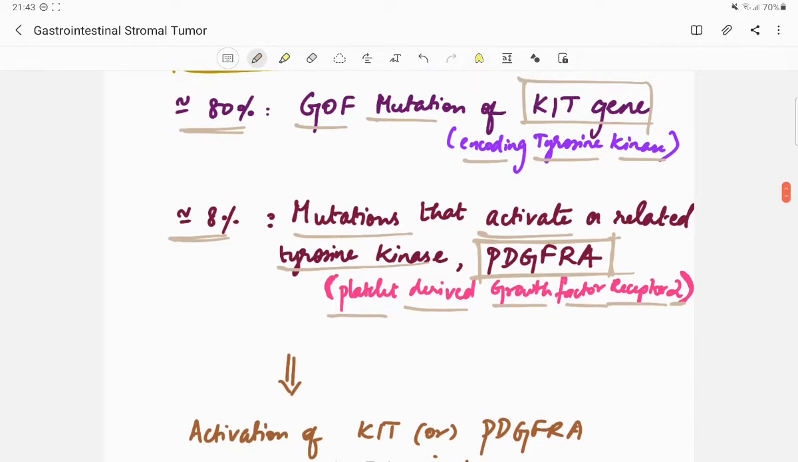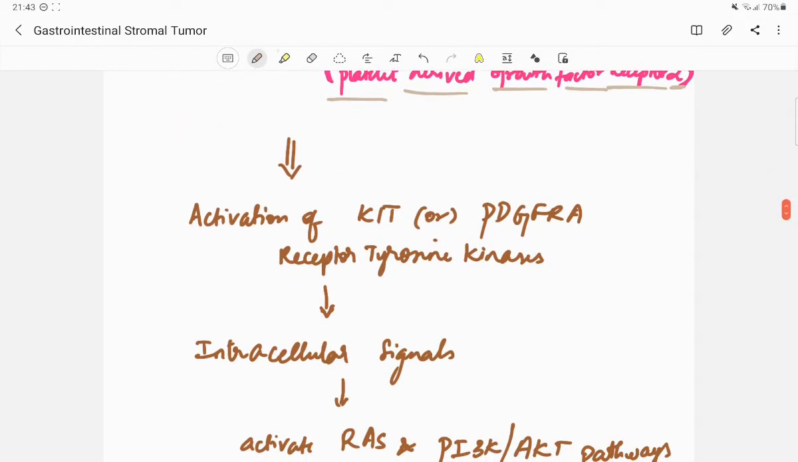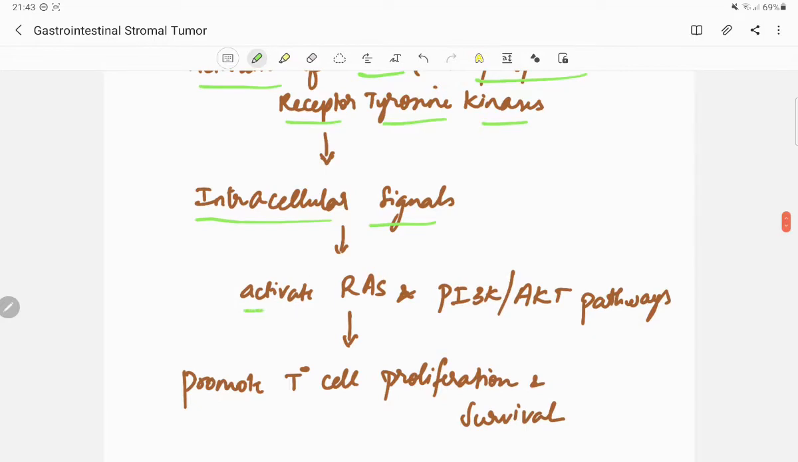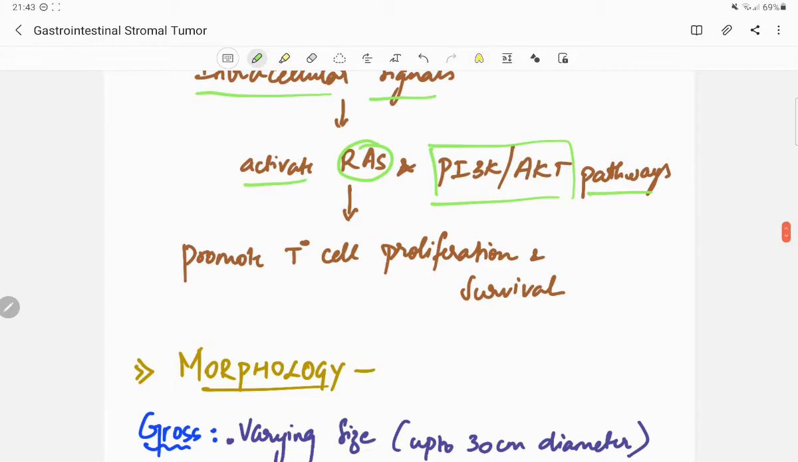So, mutation in both the KIT gene and PDGFRA leads to the activation of the KIT or PDGFRA receptor tyrosine kinase, which produces intracellular signals, and these signals activate the RAS and the PI3K-AKT pathways. And by activating these pathways, they promote tumor cell proliferation and survival.